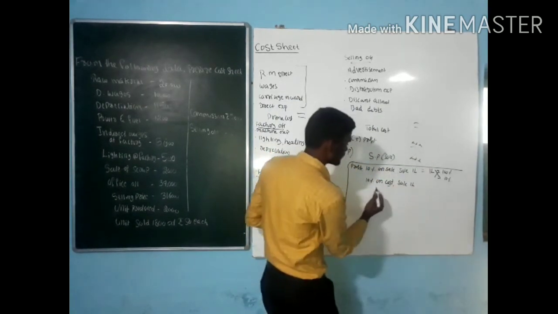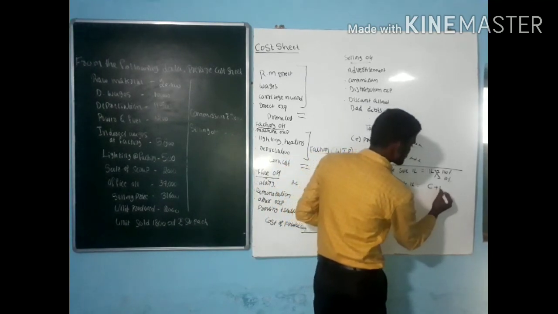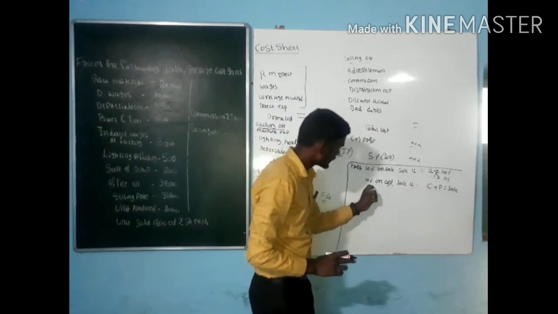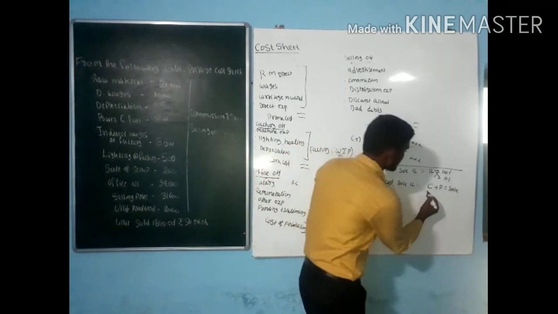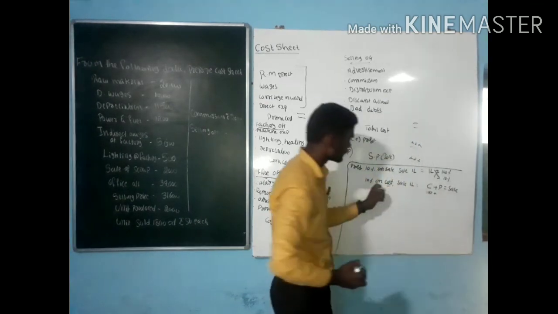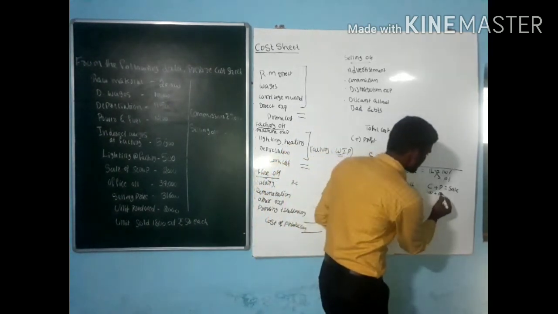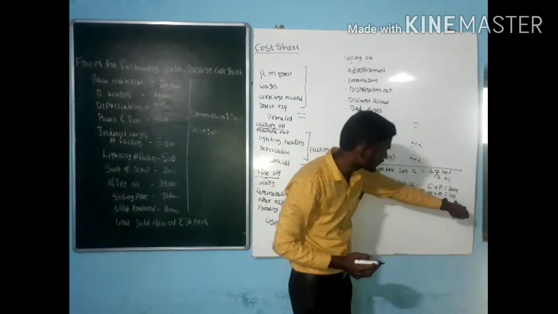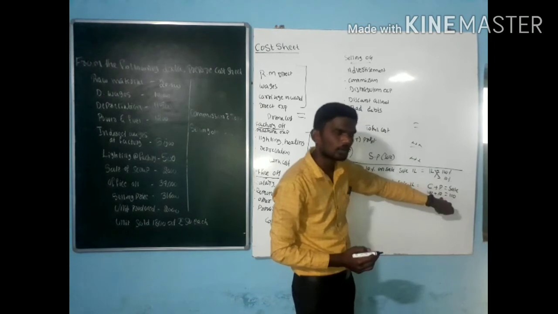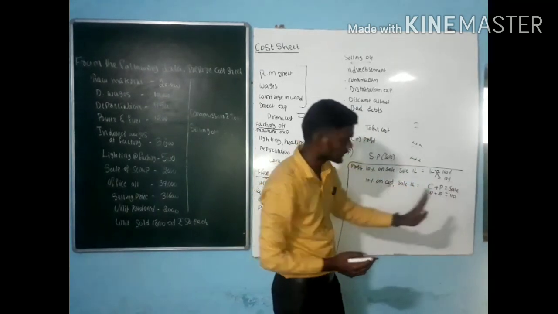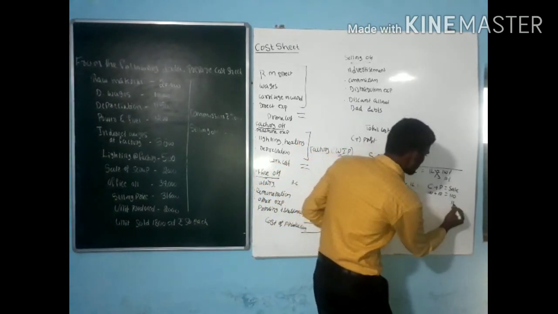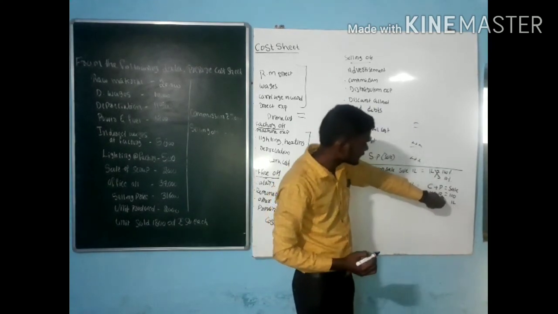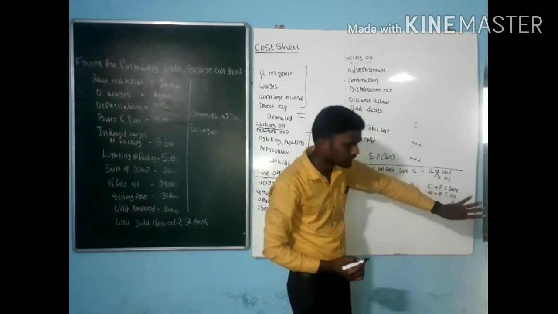Using our formula, cost plus profit equals sales. Profit is 10% on cost, so cost is 100%, profit is 10%, total is 110%. So 1 lakh is for 110%. What is the value for 10%? Go for cross multiplication: 1 lakh into 10% divided by 110.